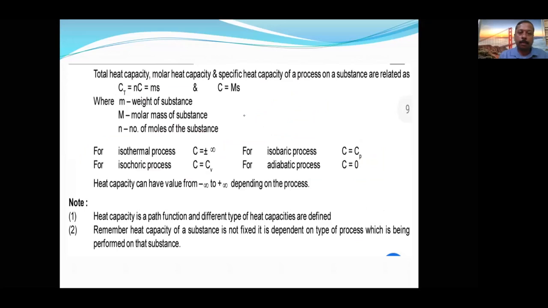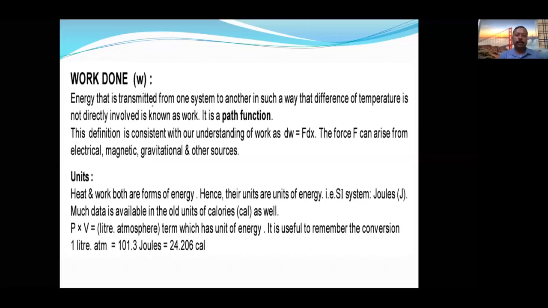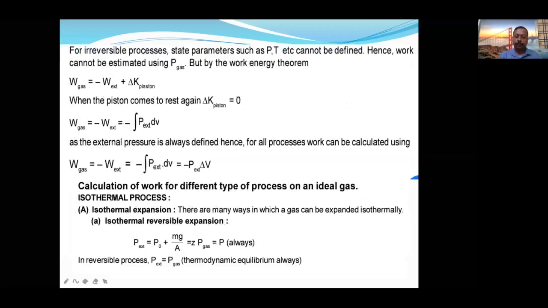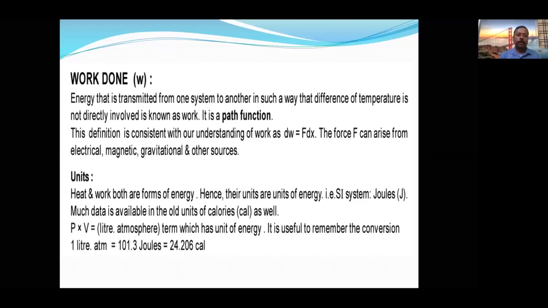Work done. Different types of work done we are going to study. Okay, work done. What is work? Energy that is transmitted from one system to another system, such that difference of temperature.